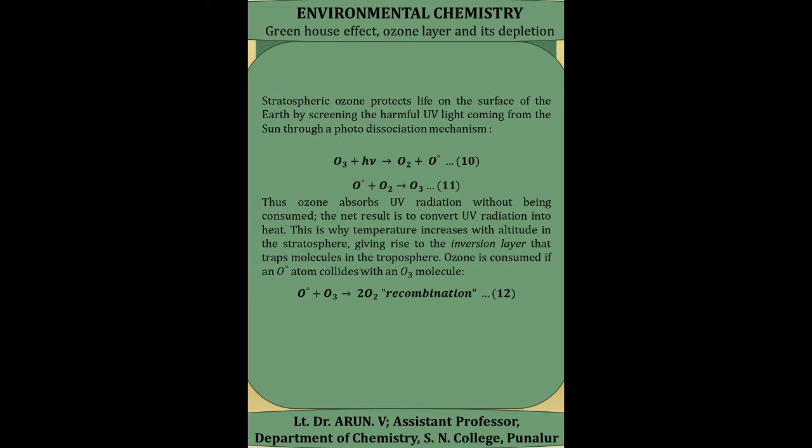Ozone is also consumed in another reaction, called the recombination reaction, in which the oxygen free radical reacts with an ozone molecule to form two molecules of dioxygen, that is, oxygen molecules.